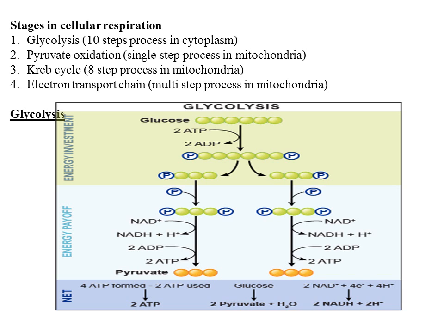And then the second process is pyruvate oxidation, which is a single step process where the pyruvate molecule is oxidized in mitochondria. Then the third process is the Krebs cycle. Krebs cycle is an 8-step process and it also occurs in mitochondria. And the fourth one, a complex multi-step process, is the electron transport chain, which also occurs in mitochondria. So that's why mitochondria is called the powerhouse of the cell, because the major energy releasing process inside the cell occurs in mitochondria.